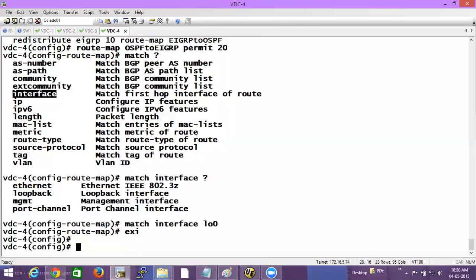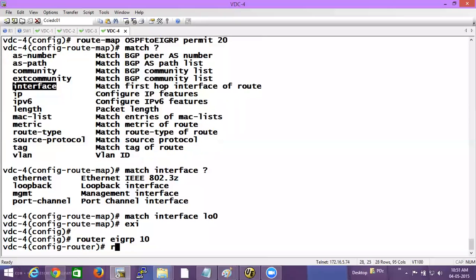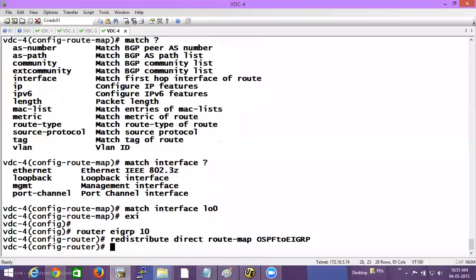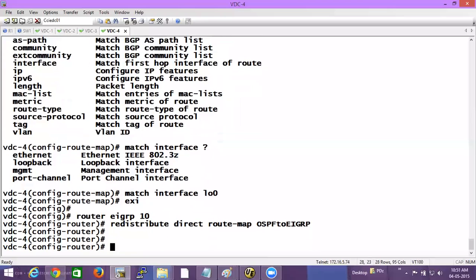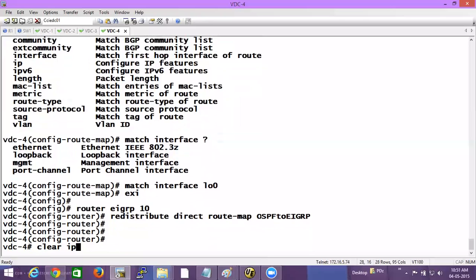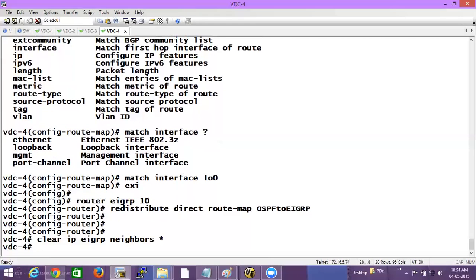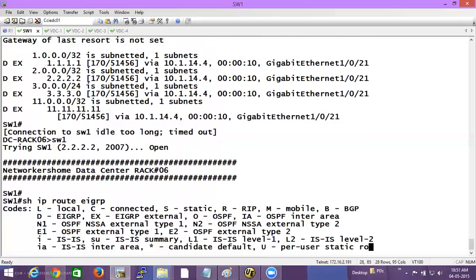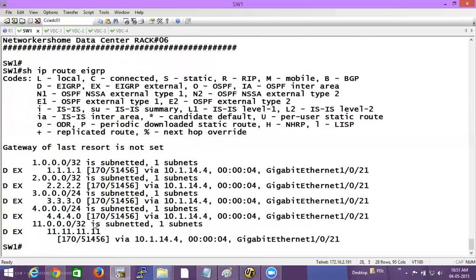So if I have done that, I'll go to the router EIGRP process and redistribute also direct, using the route map OSPF to EIGRP. So let us do clear ip eigrp neighbor and check this on switch 1. So I do get it, and that comes as /24.